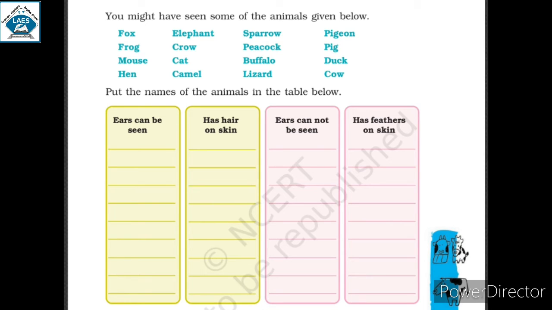Ears cannot be seen: sparrow, pigeon, frog, crow, peacock, duck, hen, lizard. Has feathers on skin: sparrow, pigeon, crow, peacock, duck, hen. Which has feathers? The birds have feathers.